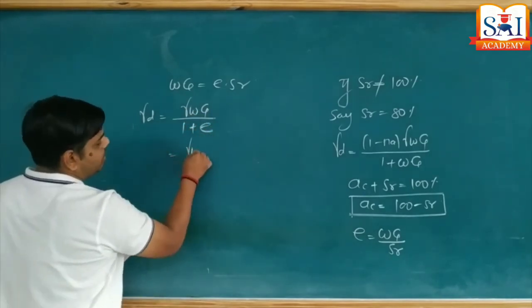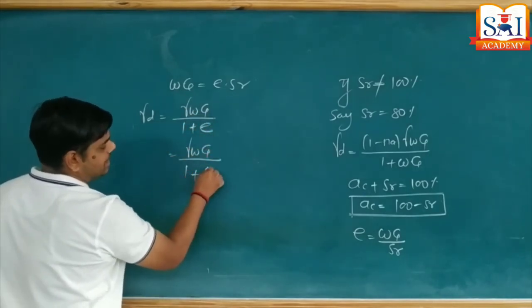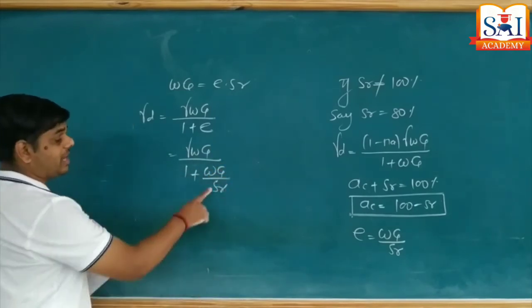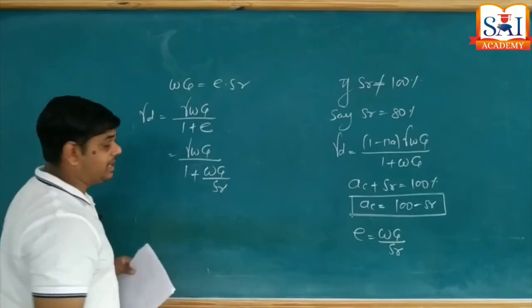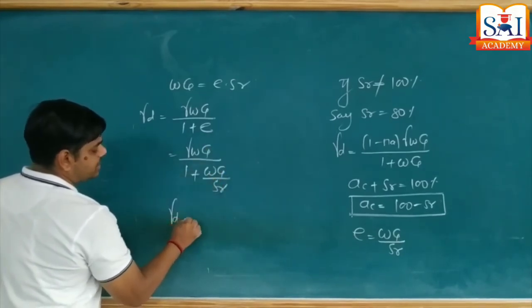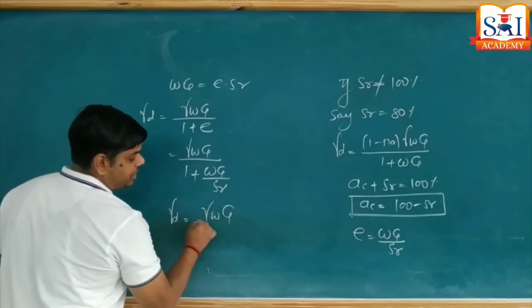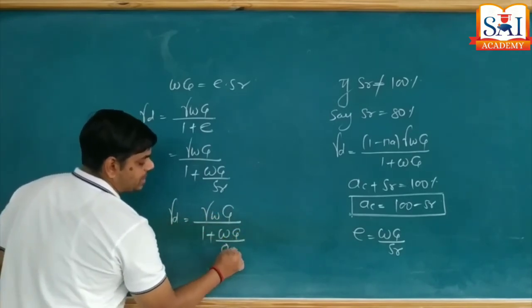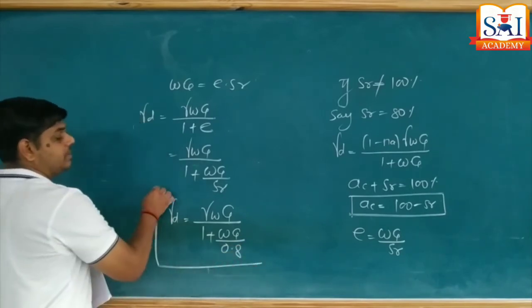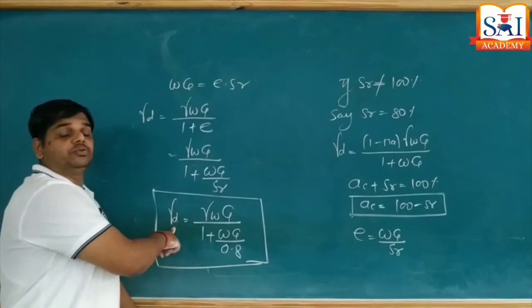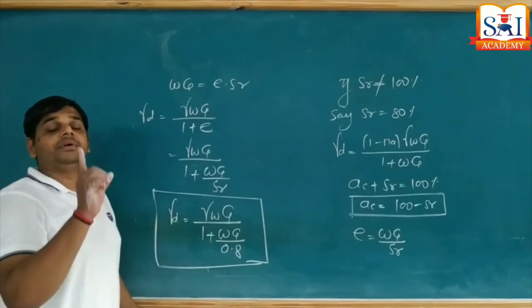Therefore gamma W into G upon 1 plus W into G upon SR. As SR is 100%, we take this value as 1. If SR is not 100%, suppose here the case is 80%, then gamma D is equal to gamma W G upon 1 plus W into G upon SR, which is 0.8, like this.